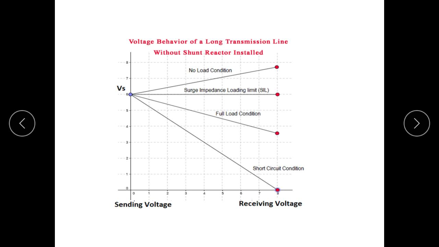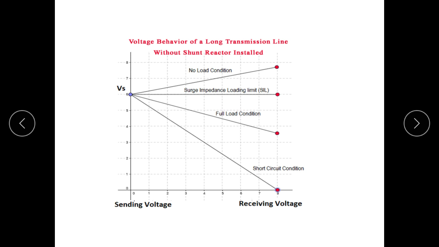If surge impedance loading, then voltage at sending end is equal to voltage at receiving end. It means the line is considered as an ideal transmission line and there are no losses in the line, due to which sending end voltage is equal to receiving end voltage.